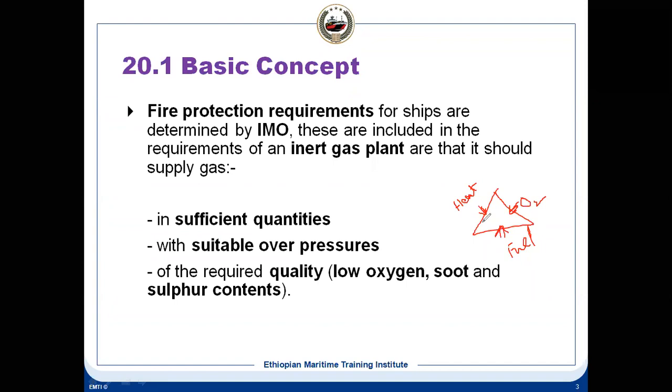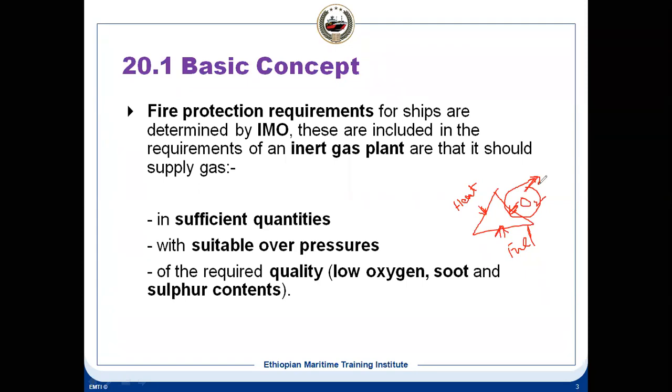So to break this triangle, the best way is the O2. It means this we can remove. So we can have an IG plant by which we can supply the IG to the tank where the cargo is carried, that is the fuel for the fire.